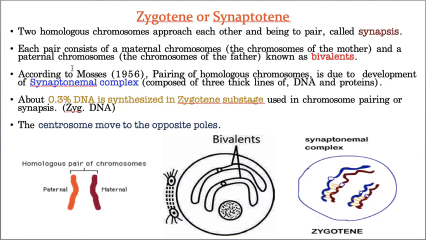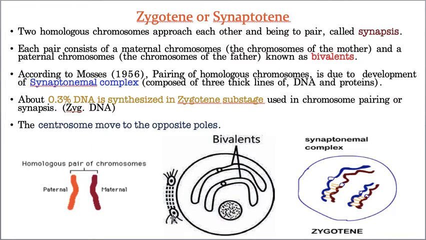And this synaptonemal complex is composed of 0.3 percent, I'm sorry, I'm extremely sorry, I made a very small mistake. This synaptonemal complex is composed of 3 thick lines of DNA and proteins. Okay, this is the composition of the synaptonemal complex. In the zygotene stage, one more small aspect also takes place. 0.3% of the DNA is again synthesized in the zygote stage, which helps in the pairing, in the coupling of these chromosomes.